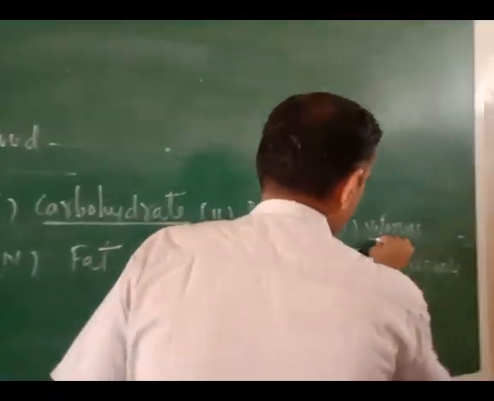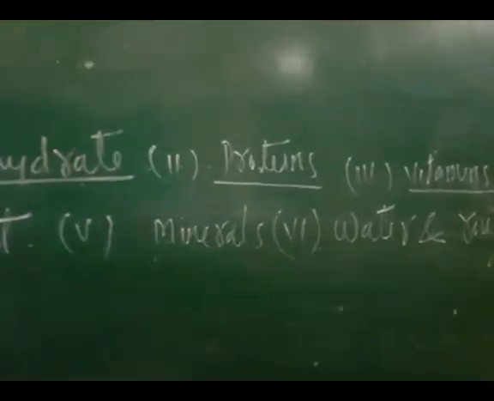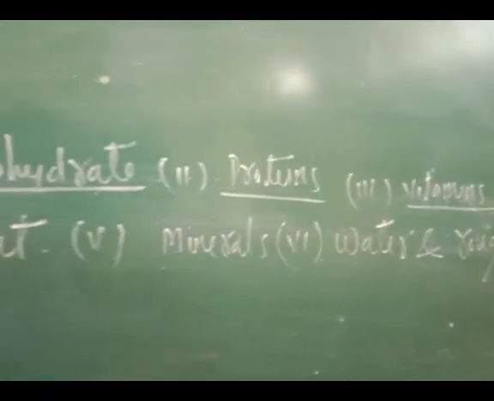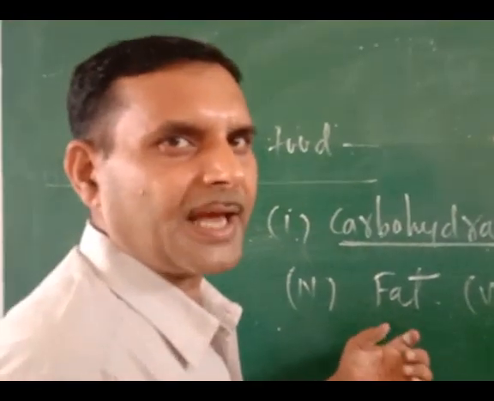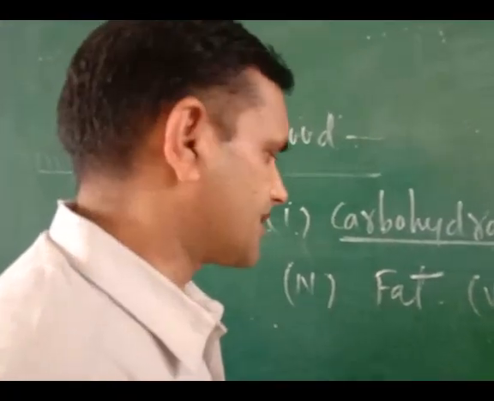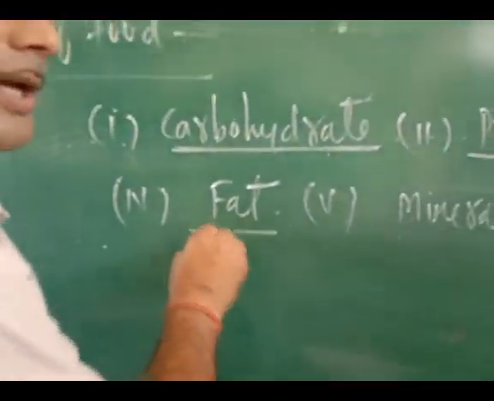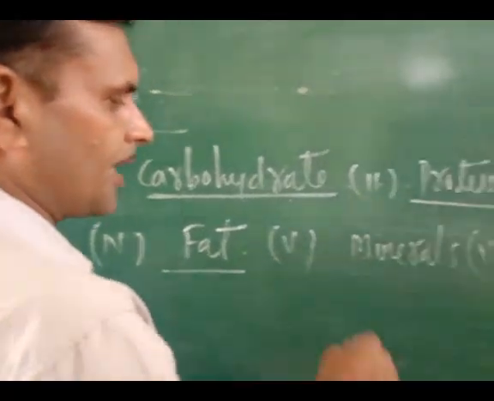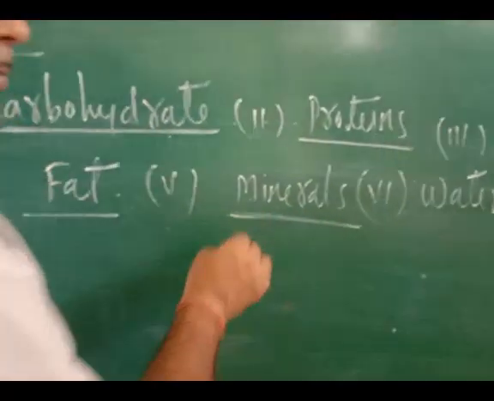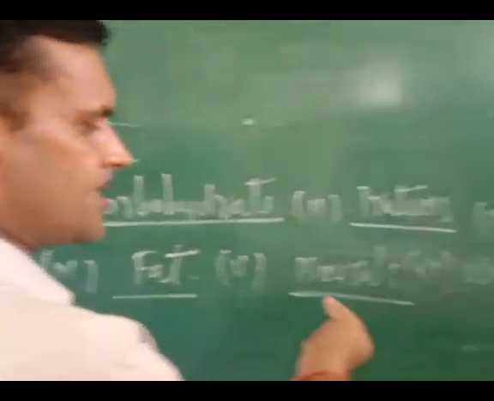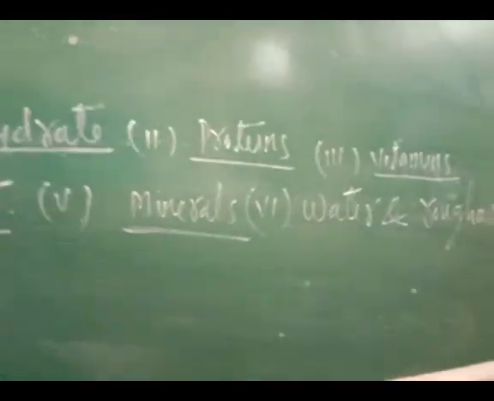Third one is the vitamins. Vitamins actually control the mechanism of different body functions. Fat, this is also energy giving food. Minerals, they also control the body functions. So vitamins and minerals are required in trace quantity.